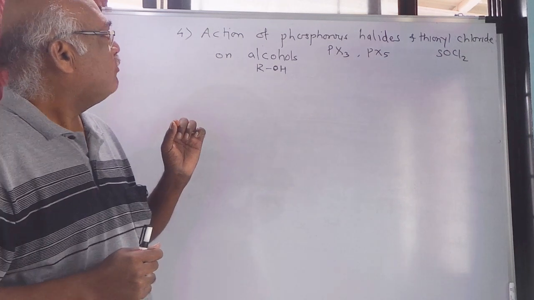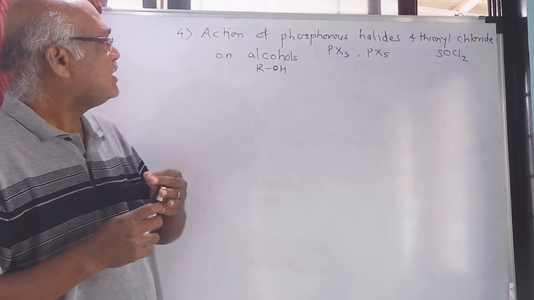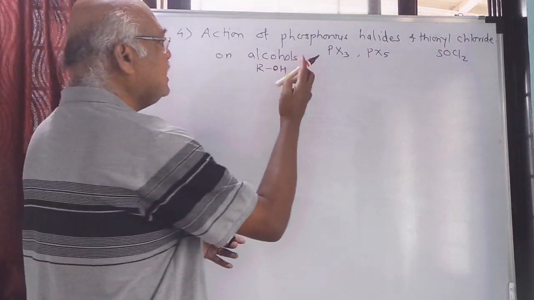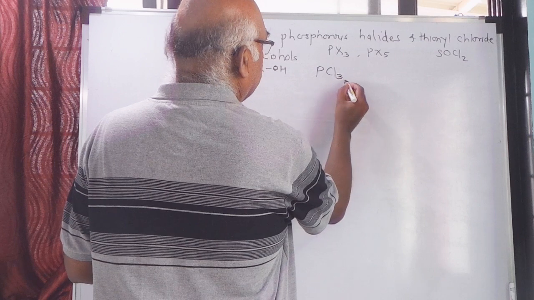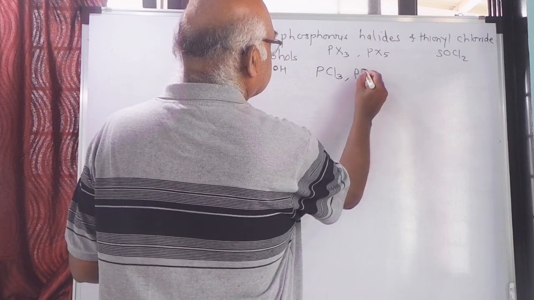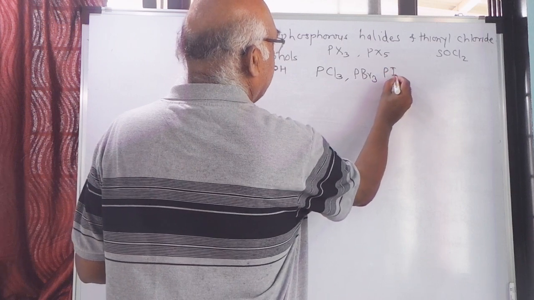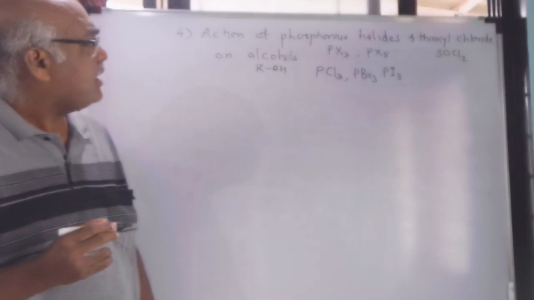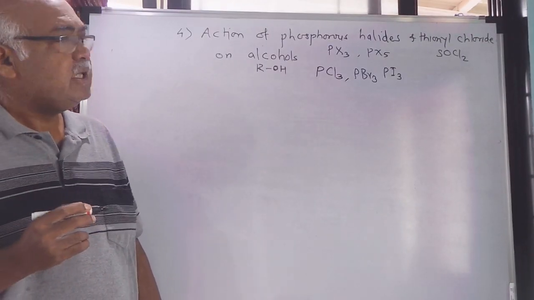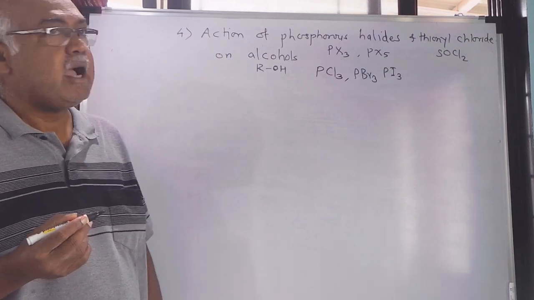So when phosphorus exists in +3 valency, it will be PX3, so it will be either PCl3 phosphorus trichloride or PBr3 phosphorus tribromide or PI3 phosphorus triiodide. So if the phosphorus is trivalent, you will have the three halides like PCl3, PBr3 and PI3.